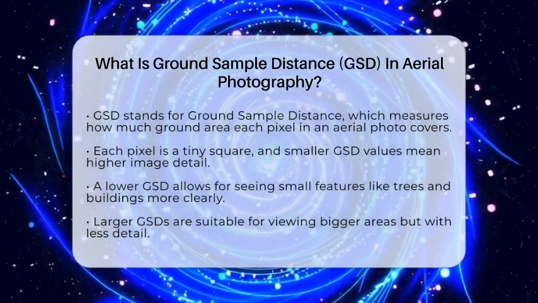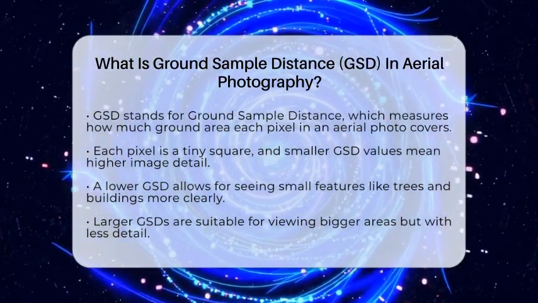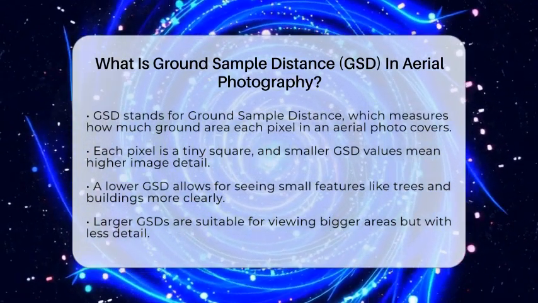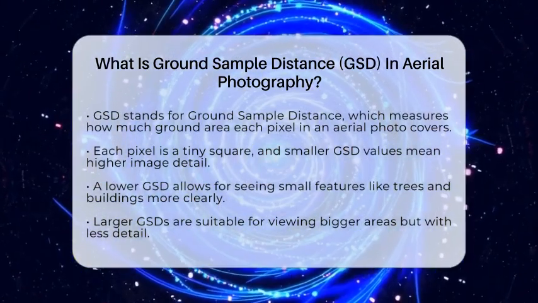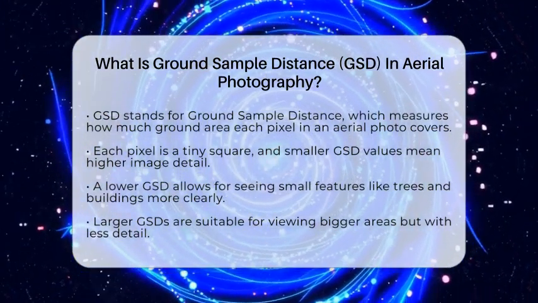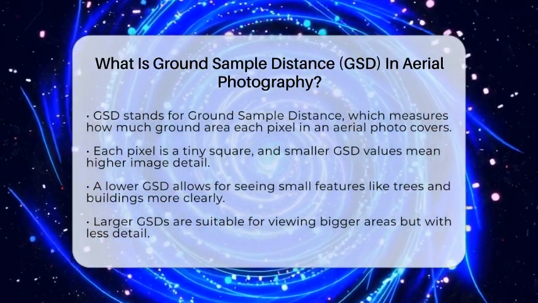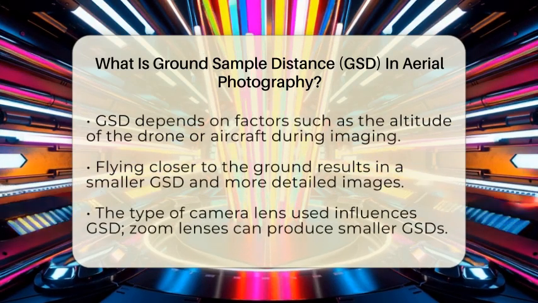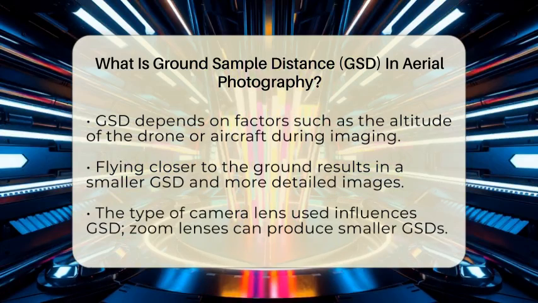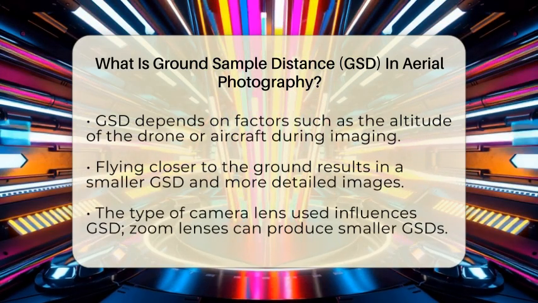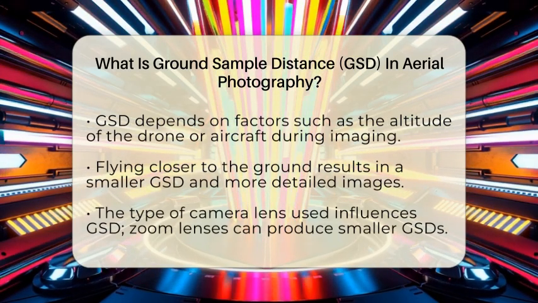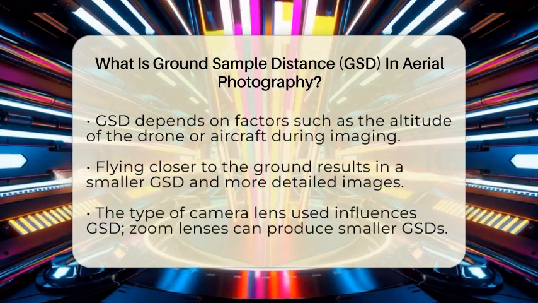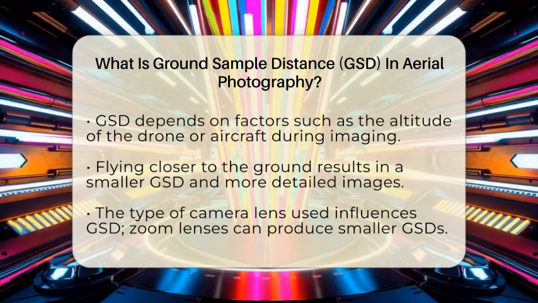Understanding GSD helps us see how detailed an aerial photo is. When the GSD is smaller, each pixel covers a smaller area, so the image shows more detail. This is especially helpful when making maps or measuring distances accurately. If you want to see small features like individual trees or small buildings, you need a low GSD. Larger GSDs are better for viewing bigger areas but with less detail.